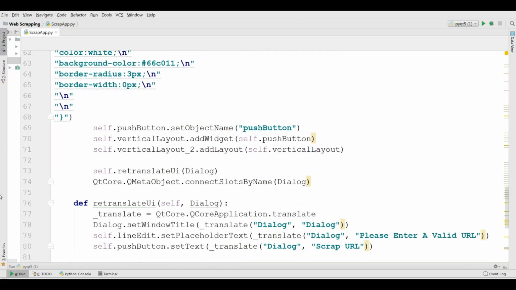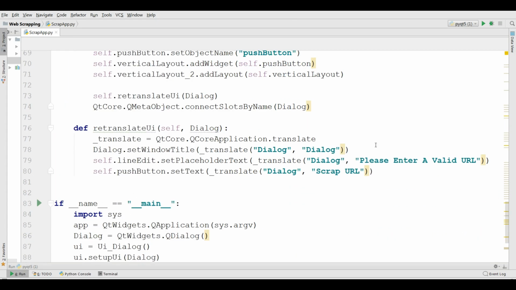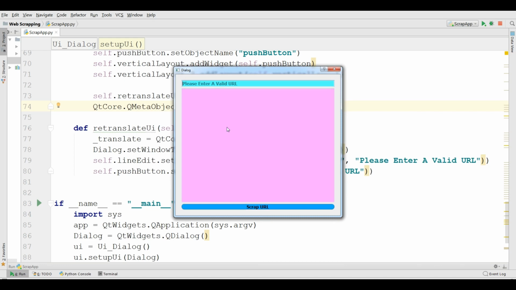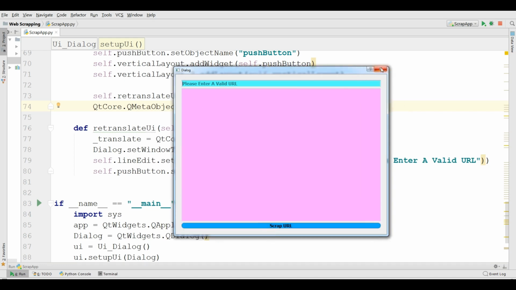You can see that this is a lot of code. If you are going to develop a complex application, then you need a designer like this to design your application. You cannot write all of the code by hand. So now if I run this, yeah, this is my application that I have designed in Qt Designer.